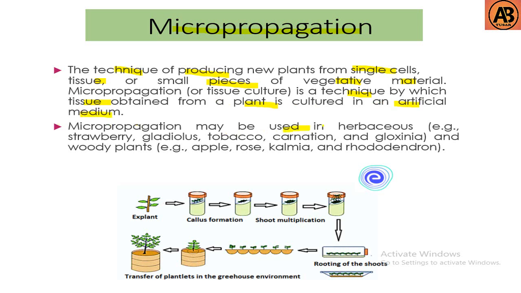Micropropagation may be used in herbaceous plants such as strawberry, gladiolus, tobacco, carnation and gloxinia, and woody plants such as apple, rose, kalmia and rhododendron, etc.